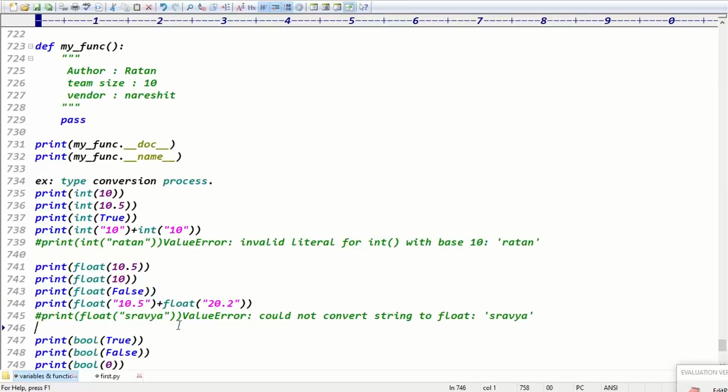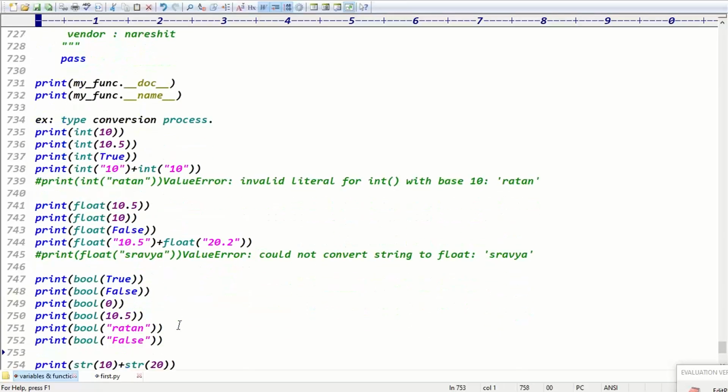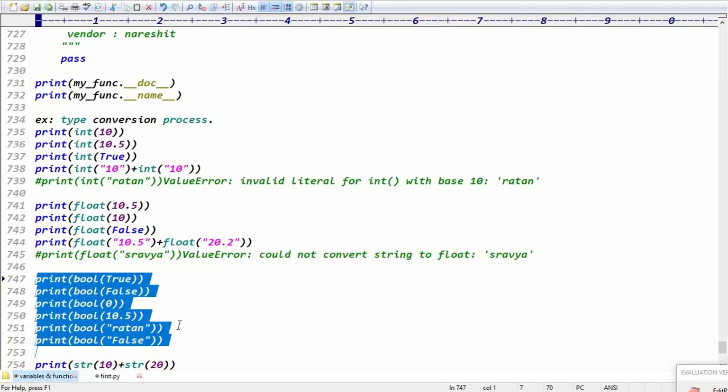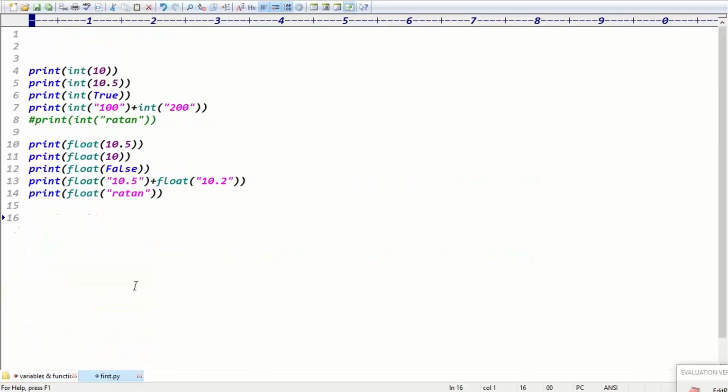Float of revenue means what? Value error, right? It's not possible to convert. Exactly. In the same way, you can go for the Boolean data.